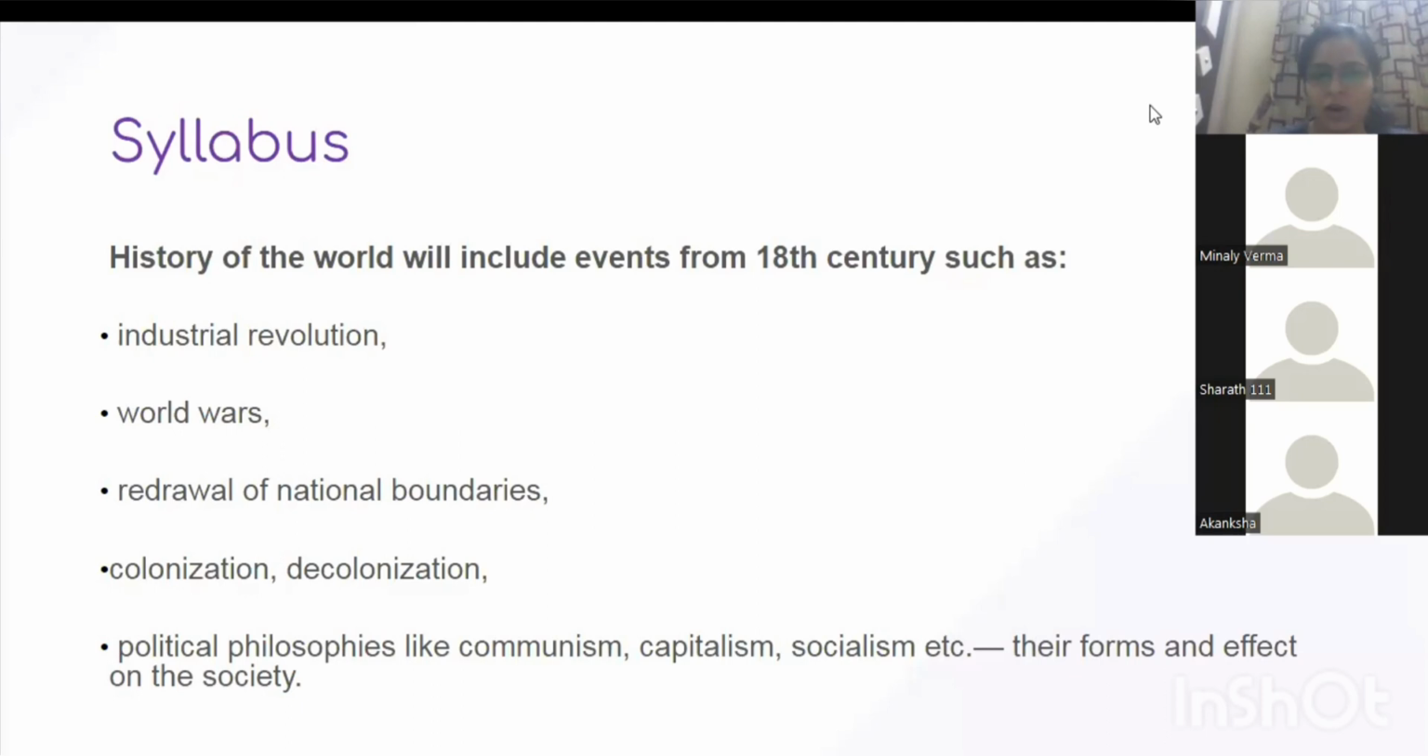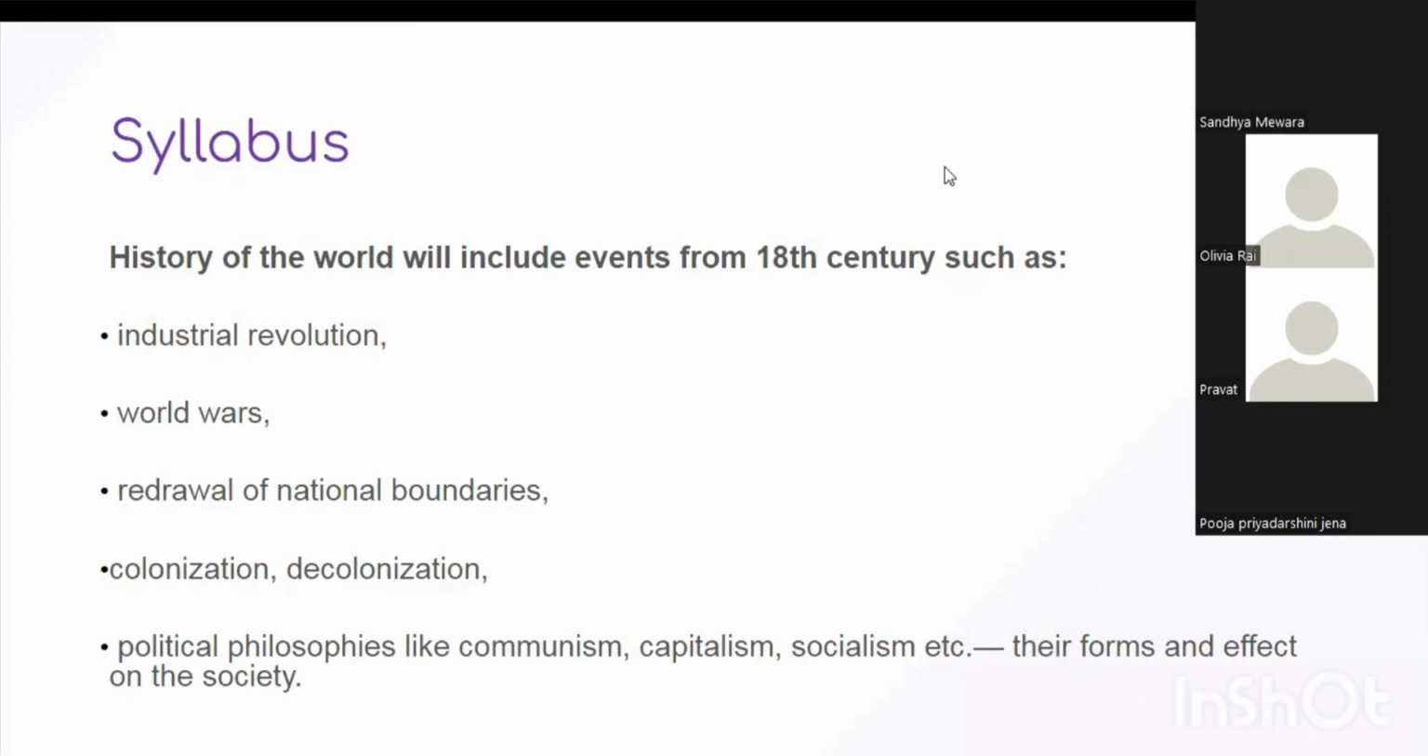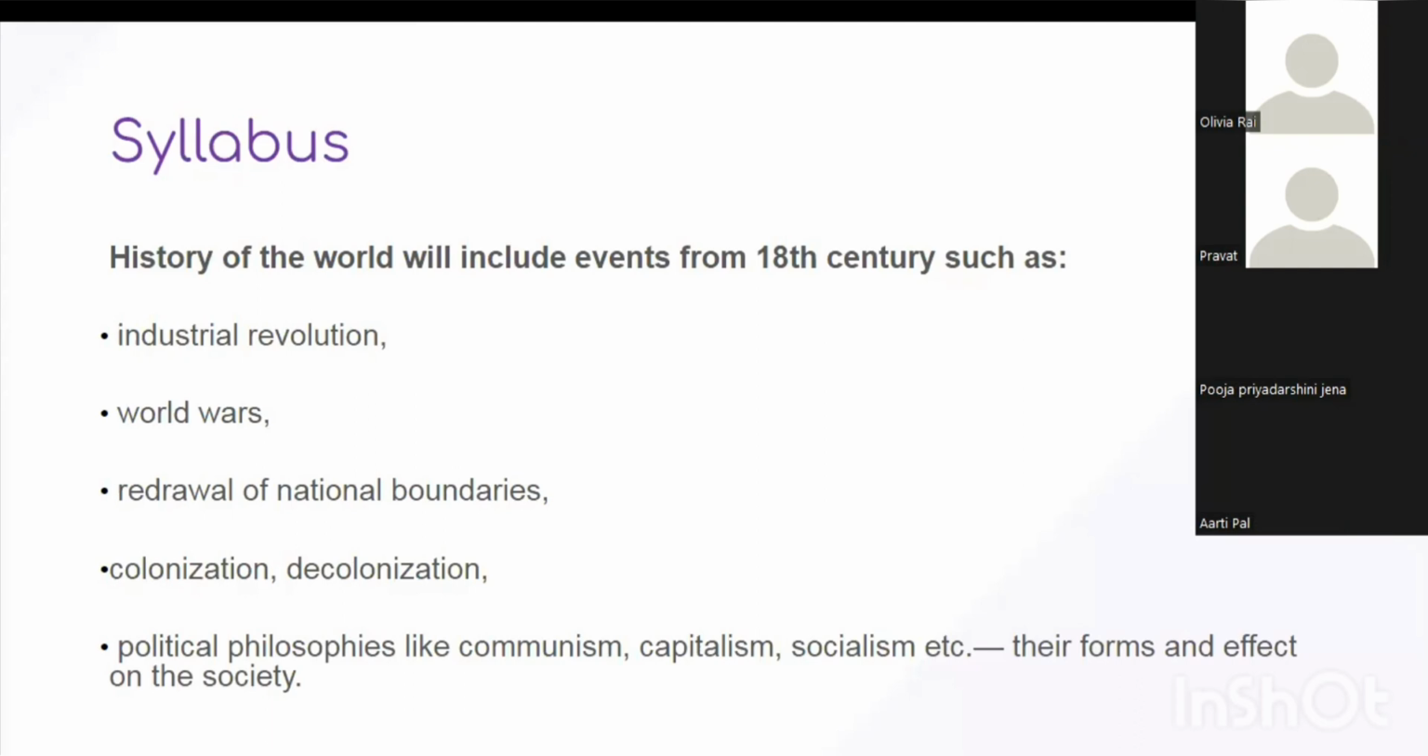All right. So today we will be beginning with, any doubt about the syllabus? Any doubt up till now? How to proceed with the world history? What are the sources? Any issues? No, no, ma'am. Yes, Sharat, Akanksha, Minli, Sandhya, any issues with respect to this? No, ma'am. Pravat, are you there, Pravat? Yes. Oh, so can join. All right, fine. Aarti, even Aarti is there.